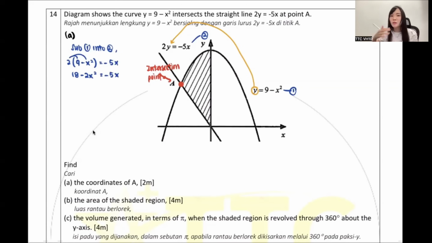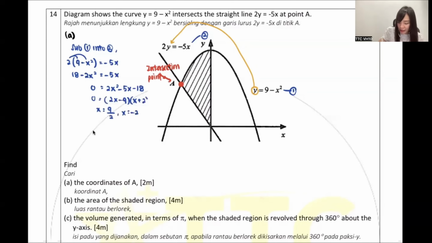What do they look like? General form. Everything move it to one side. Negative, move it over positive. Here, negative 5x. Plus 18, move it over minus 18. Okay, take a calculator, press 2, negative 5, negative 18. The first x answer, 9 over 2. The second x answer, negative 2. I repeat again, you will get 2 answers is definitely because you should have 2 intersection points.